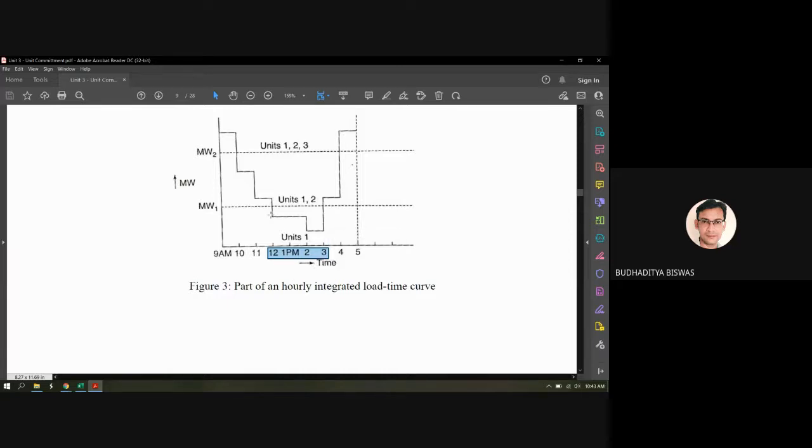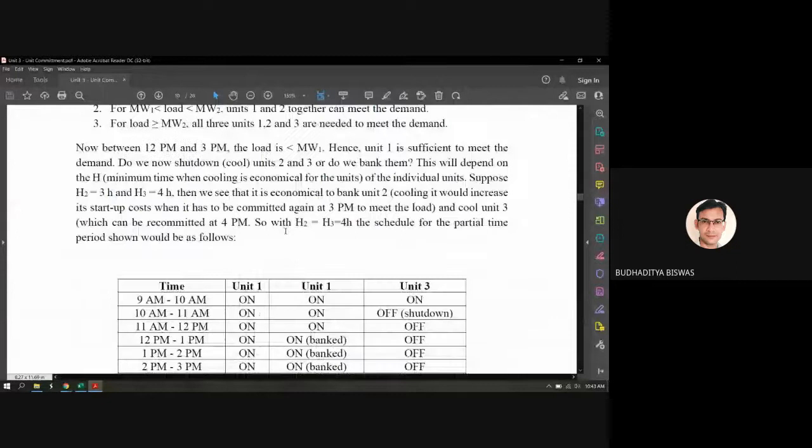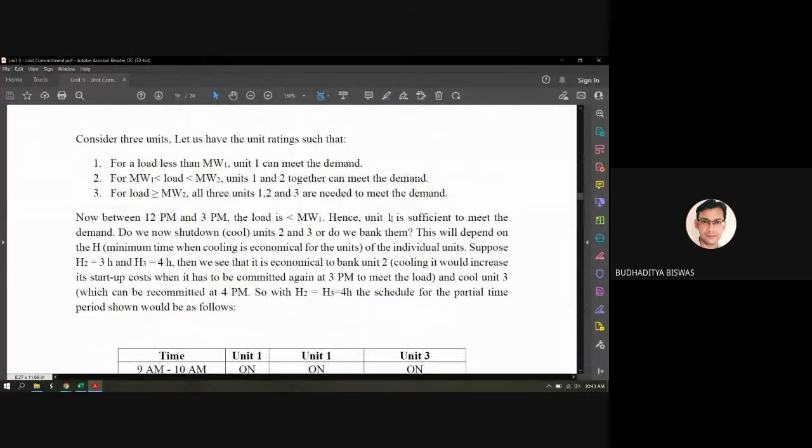So within this time, obviously which unit is committed? Obviously unit 1, because according to the decision, if the load demand is less than megawatt 1, then unit 1 should commit. So it is very clear. Hence unit 1 is sufficient to meet the demand. Now when unit 1 is only generating the electricity and that is sufficient to meet the load demand, do we shut down unit 2 or 3, or do we bank them? This is the main thing: when the unit is not committed, when the unit is not generating the electricity, then what should we do with that unit?